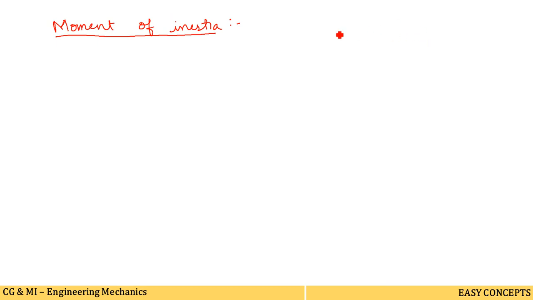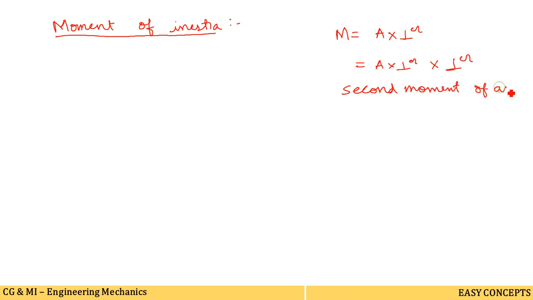Actually, what we have seen is that the moment of area is area multiplied by perpendicular distance. Suppose this factor, area into perpendicular distance, is again multiplied by its perpendicular distance, then it is called the second moment of area. This term is also called the moment of inertia.